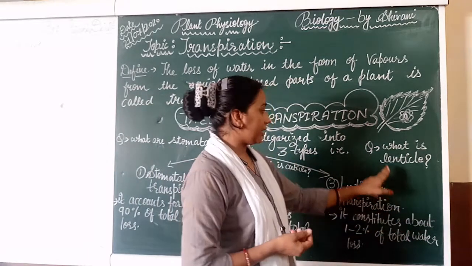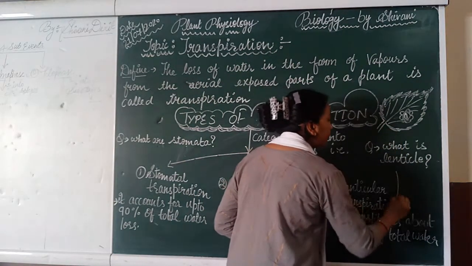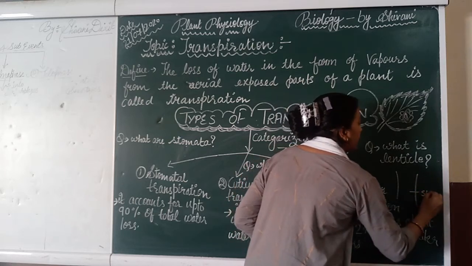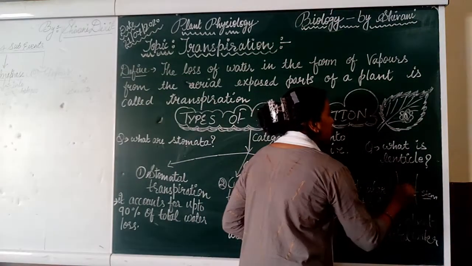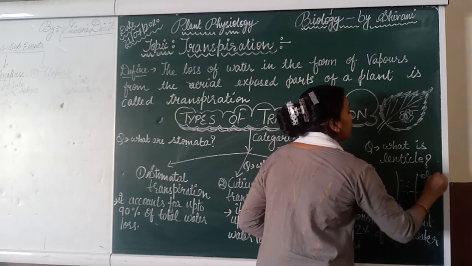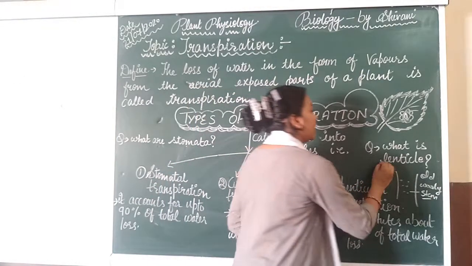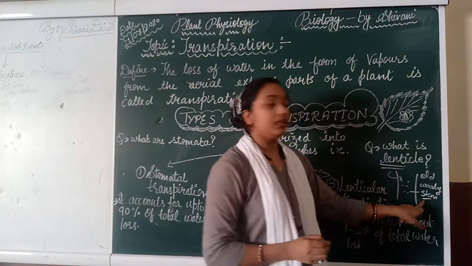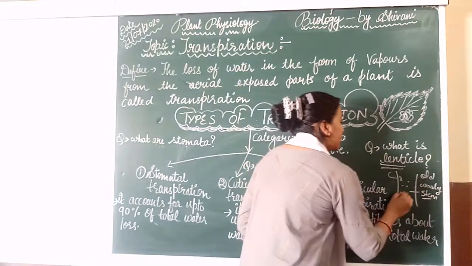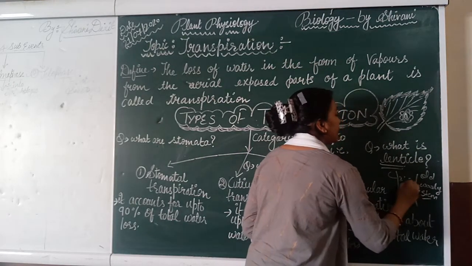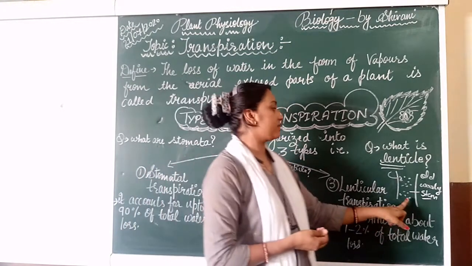The third structure is the lenticle. Here we have the structure of a stem, and lenticles are very small microscopic pores present in the old woody stem. Sometimes these very small pores are also present in small branches, but those branches will be old for that tree.